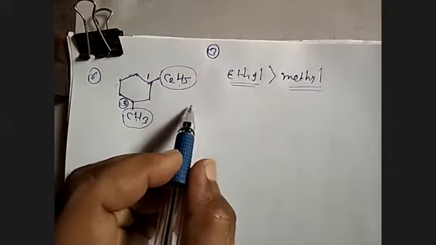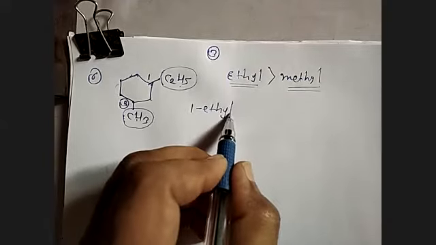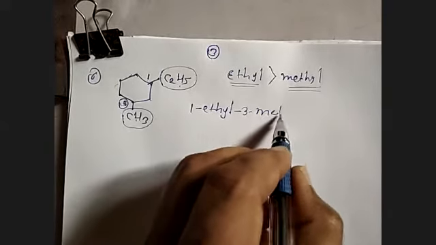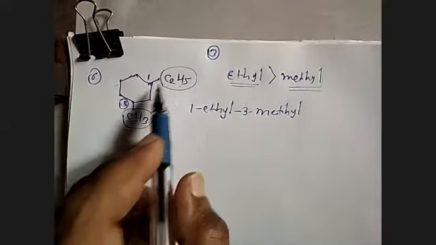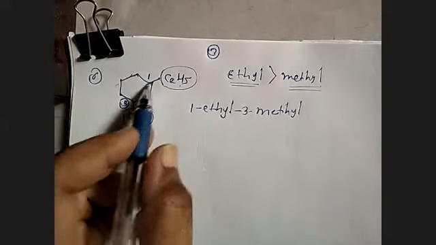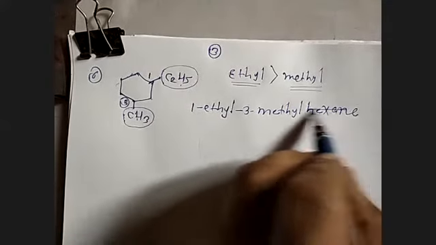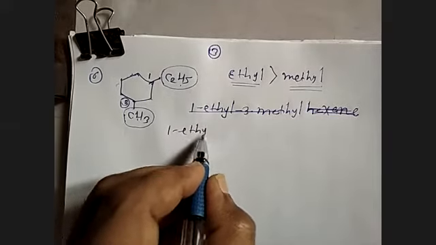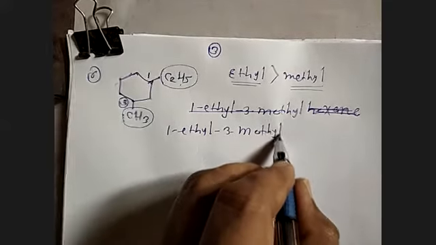And when you write down the name, your name will be written as what? 1 ethyl, 3 methyl. And how many carbon atoms in the ring? 1, 2, 3, 4, 5, 6. 6 is called hex.